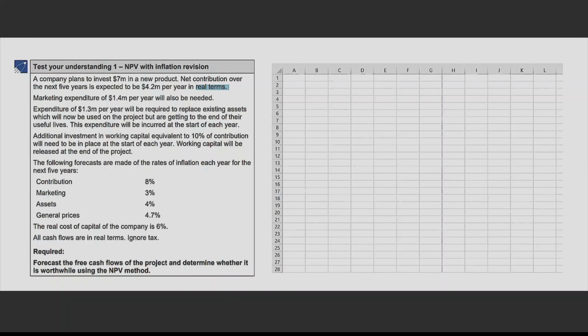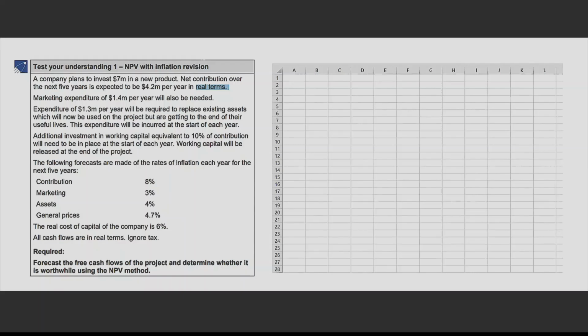Marketing expenditure of $1.4 million per year will also be needed. Expenditure of $1.3 million per year will be required to replace existing assets which will now be used on the project but are getting to the end of their useful lives. This expenditure will be incurred at the start of each year. So till here we need to understand the question first.